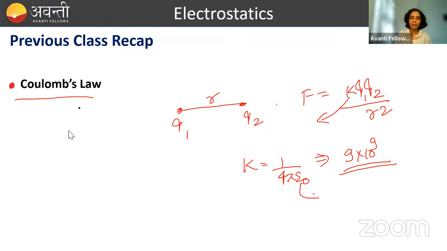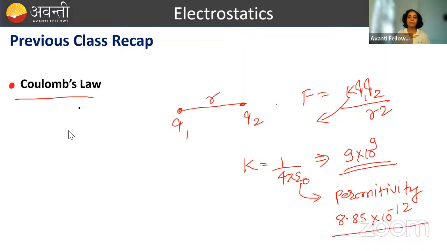Okay, epsilon naught was what? This was permittivity. I have discussed what the permittivity is. This is permittivity of vacuum here, and its value is 8.85 into 10 to the power minus 12 with proper units, right? So this is the value of permittivity. It decides how much one charge can see another charge in a particular media. In short, it decides what will be the amount of force acting between these 2 charges.